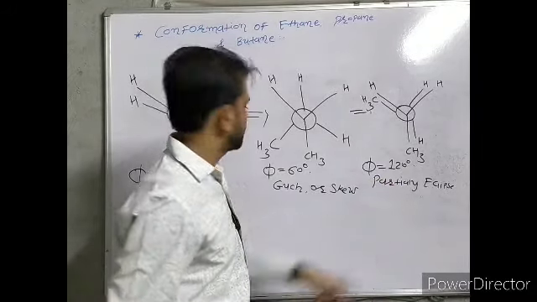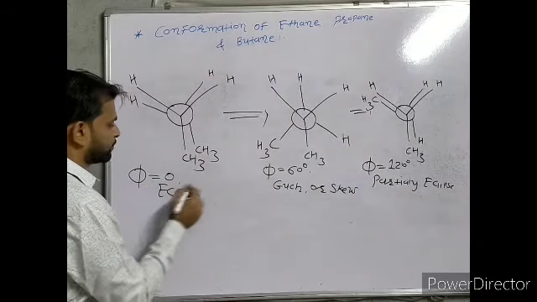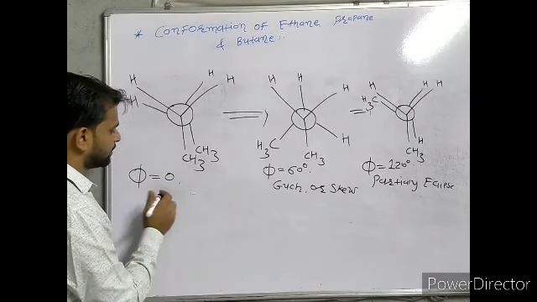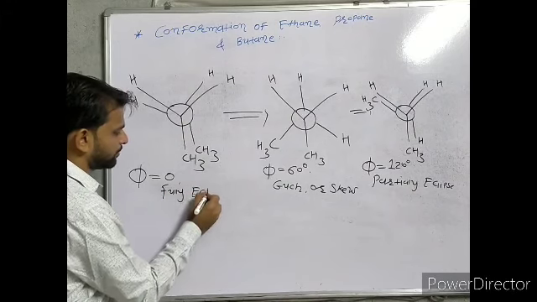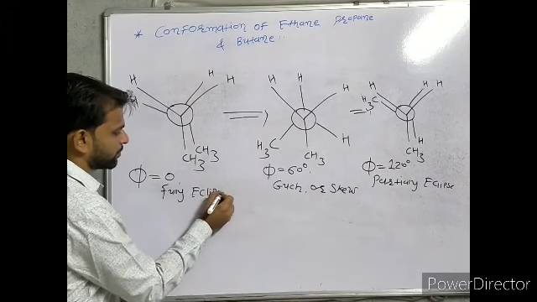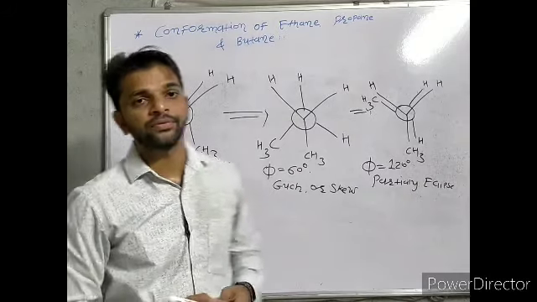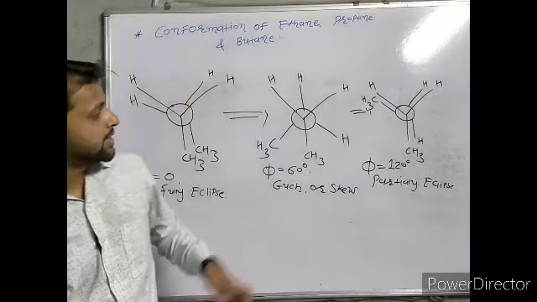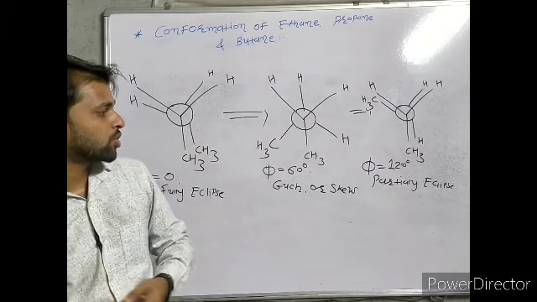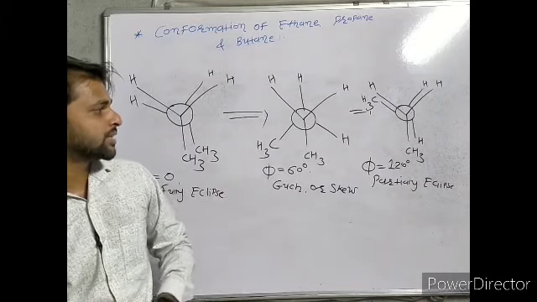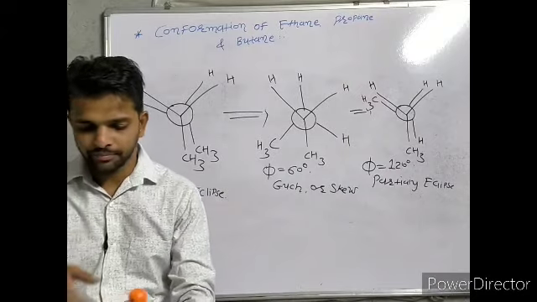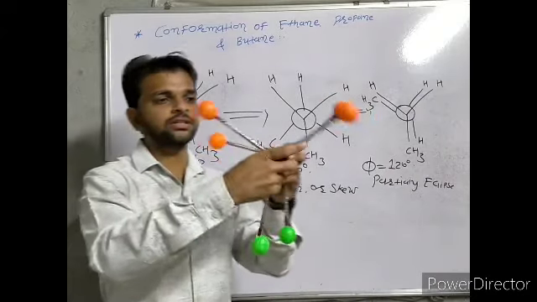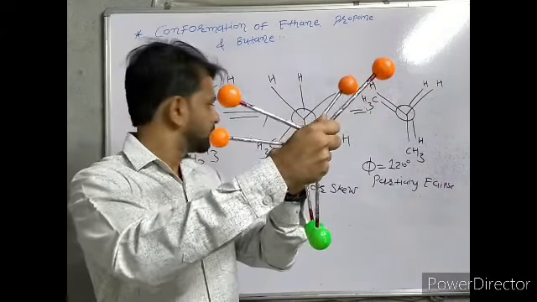So we can say that if phi is equal to 0, then it's fully eclipsed. If phi is equal to 60, then it's gauge or skew, and if phi is equal to 120, then it is partially eclipsed.